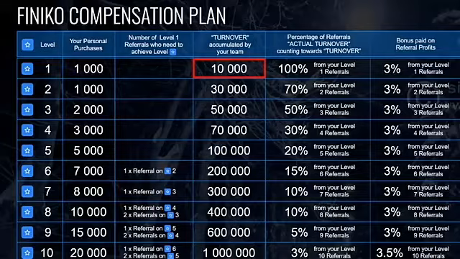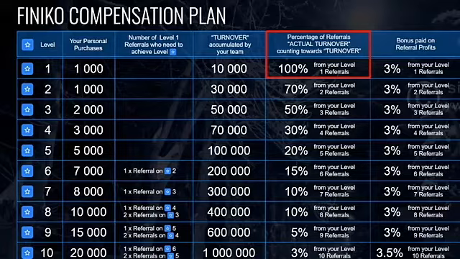Your turnover is from your team. And this column shows the percentage of your referral's actual turnover that count towards your turnover. Now that might sound a little complicated, but I'll show you an example that will make it very clear in a minute. So at level 1, 100% of your level 1 referrals turnover is counted. And once you're qualified for bonus level 1, you'll receive 3% from the profits of everybody who's your level 1 referral.